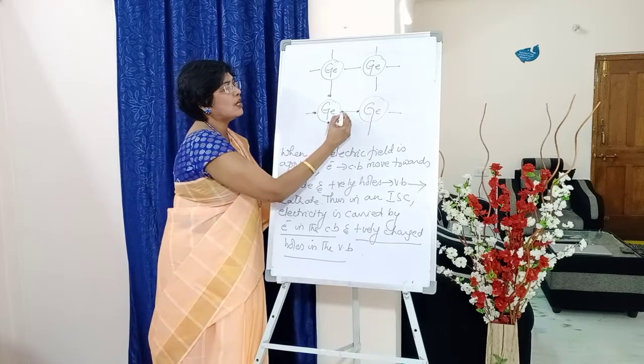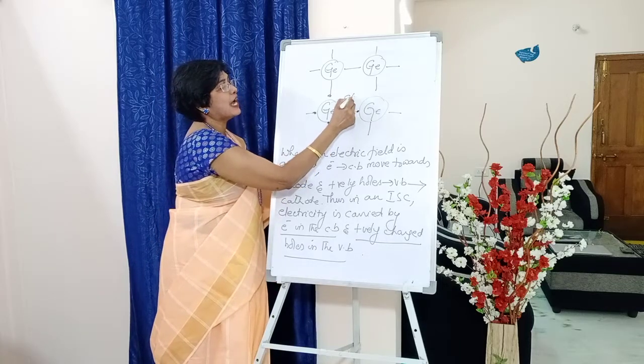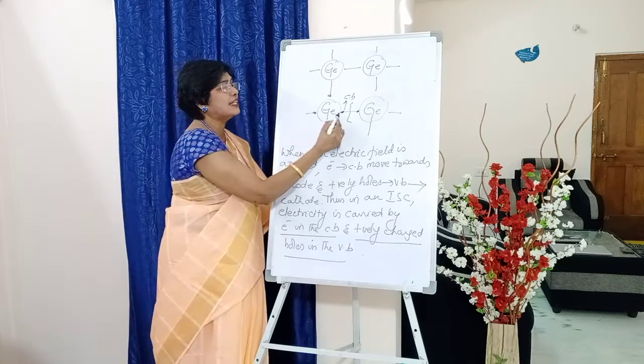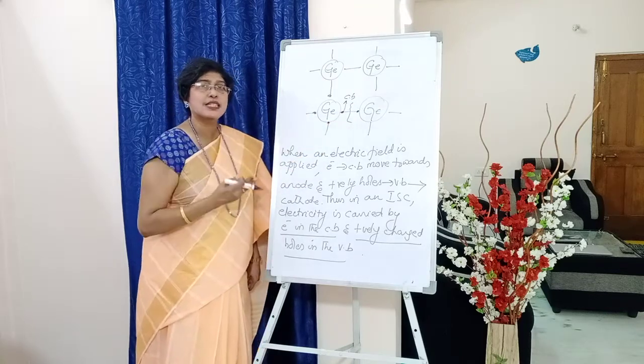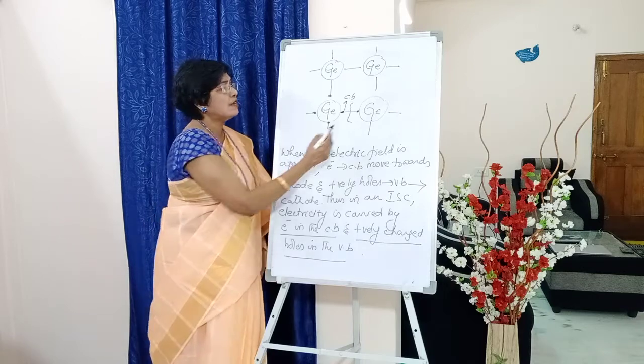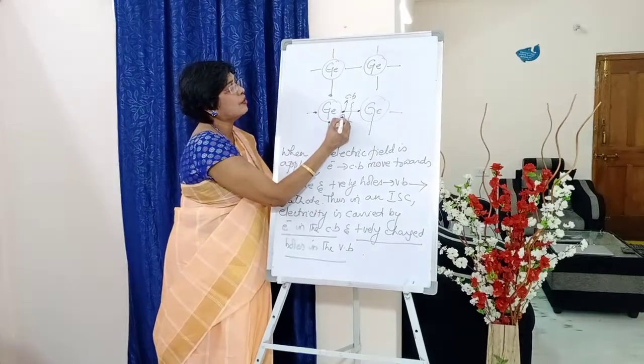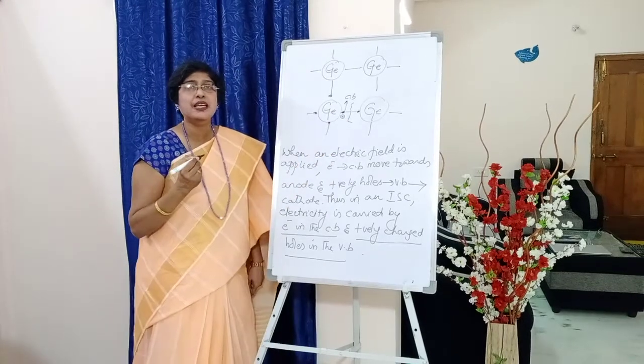Now when this electron moves towards the conduction band, the bond will be broken, students. This electron is no longer here. It has moved towards the conduction band. So when the bond is broken, what happens? A hole will be formed. A hole means a positive charge will be formed.